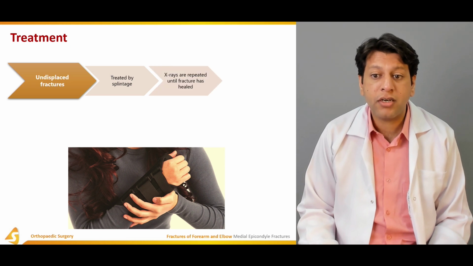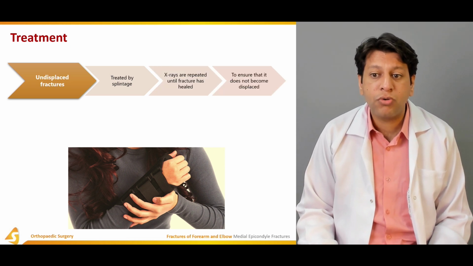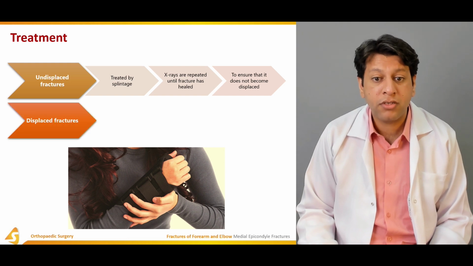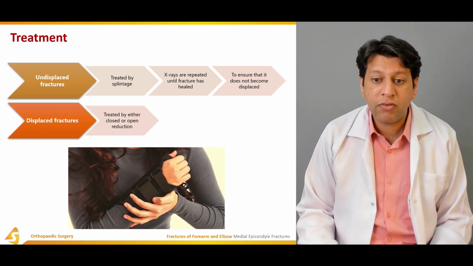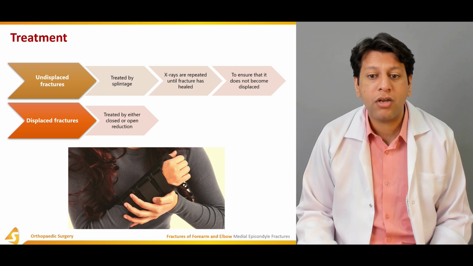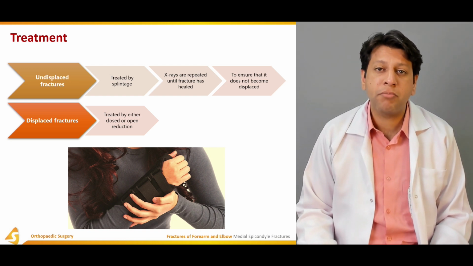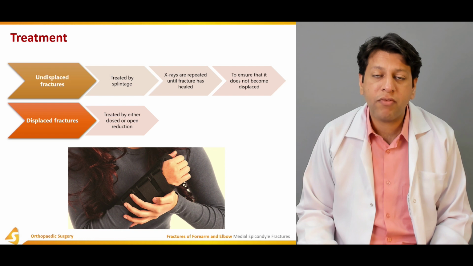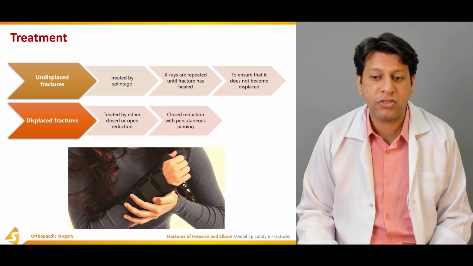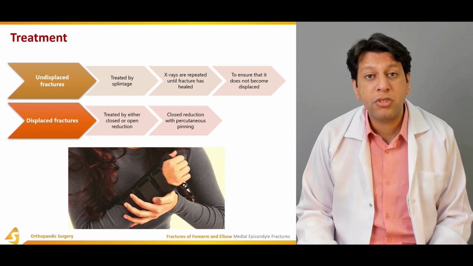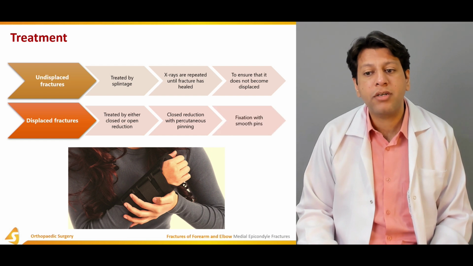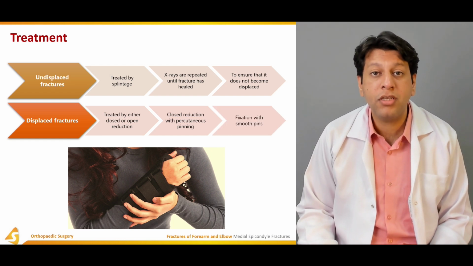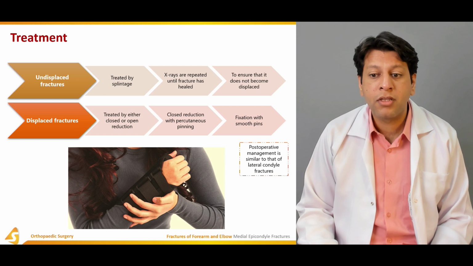Coming to the treatment, undisplaced fractures are treated by splintage. X-rays are repeated until the fracture is healed to ensure that it does not become displaced. In displaced fractures, we have to treat by either closed reduction or open reduction. Initial manipulation is done, and if it is smooth, closed reduction and internal fixation with K-wires can be done. If it remains displaced or rotated, we can go for open reduction internal fixation with smooth pins.